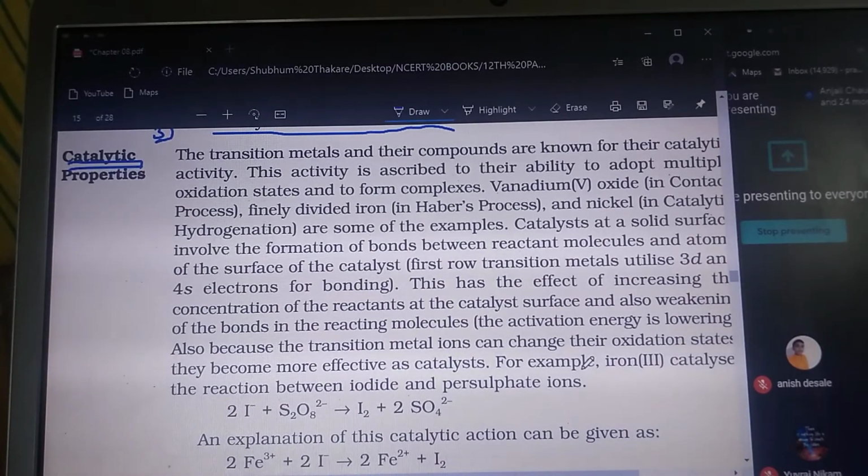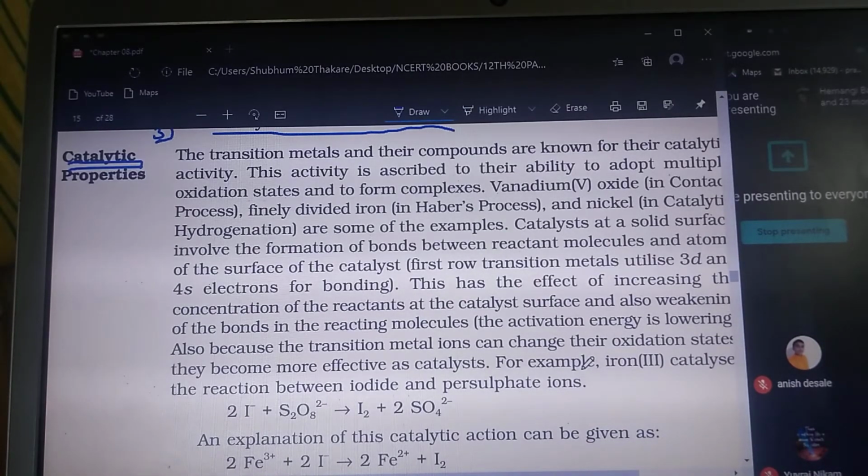It also provides a larger surface area. When finely divided, transition metals provide a very large surface area, and due to this large surface area they can act as a catalyst. That is the second point.